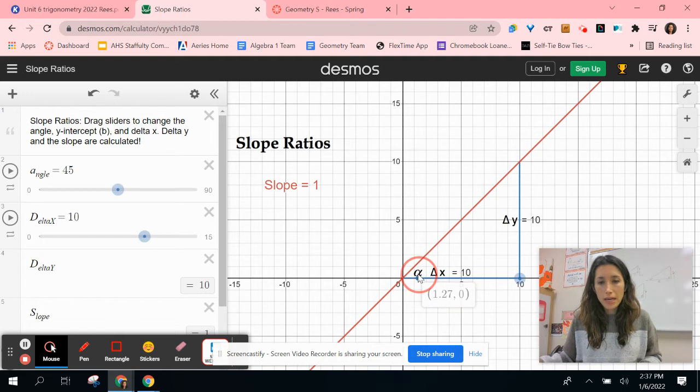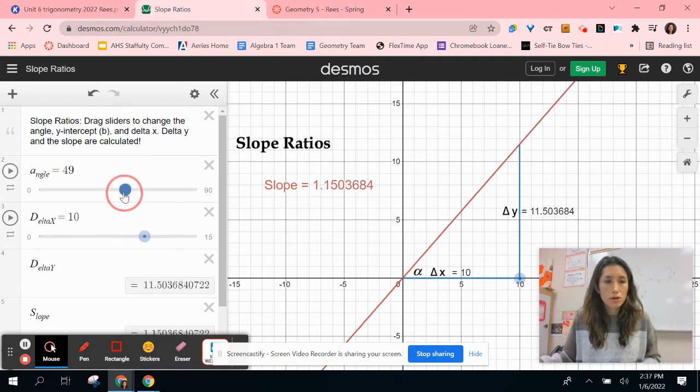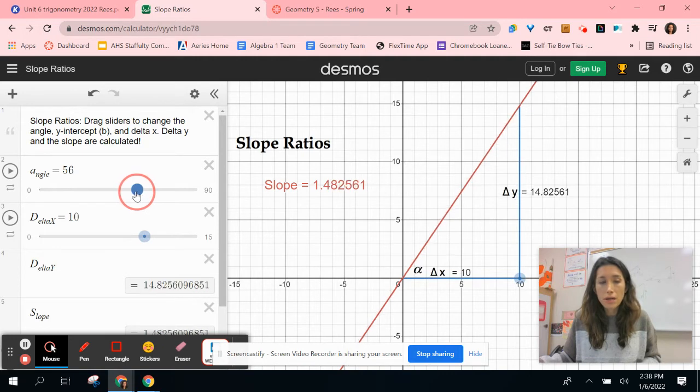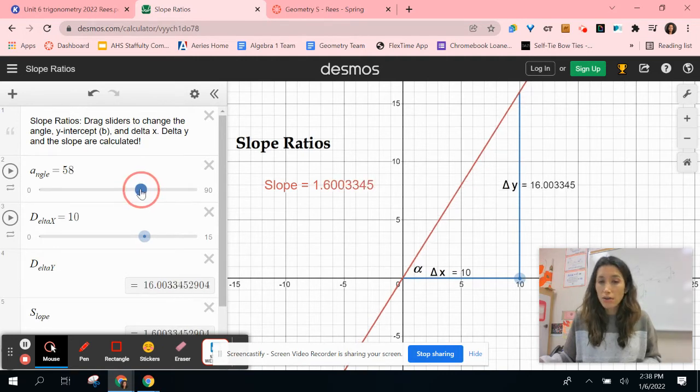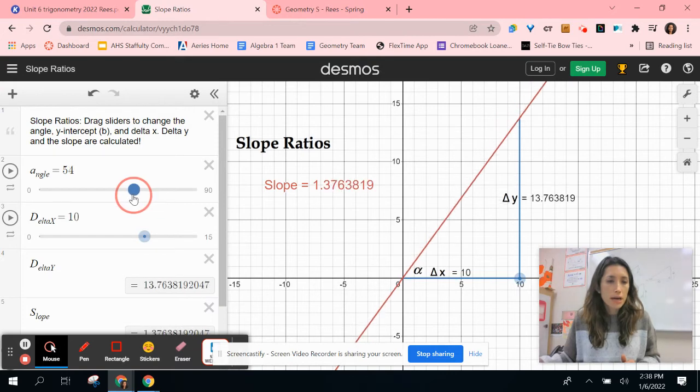We have a specific angle. You can see here, instead of calling it theta, it's called alpha here. So we have our slope angle. Right now it is set to 45 degrees. You can type in different angle measures. You can also use the cursor to increase the angle. So notice as we increase the angle, our change in y increases and the ratio between the sides increases. So this ratio number here increases as well. So I'm going to put that back at 45.